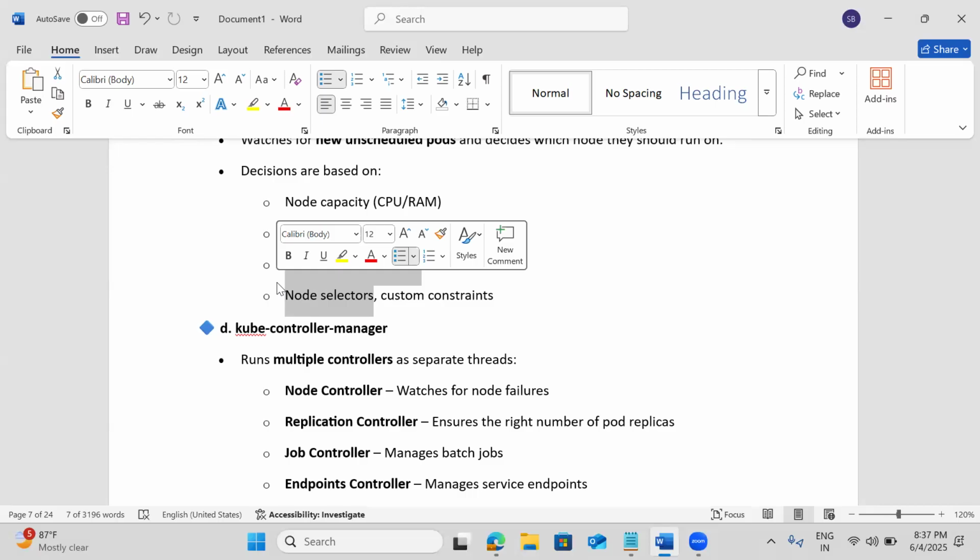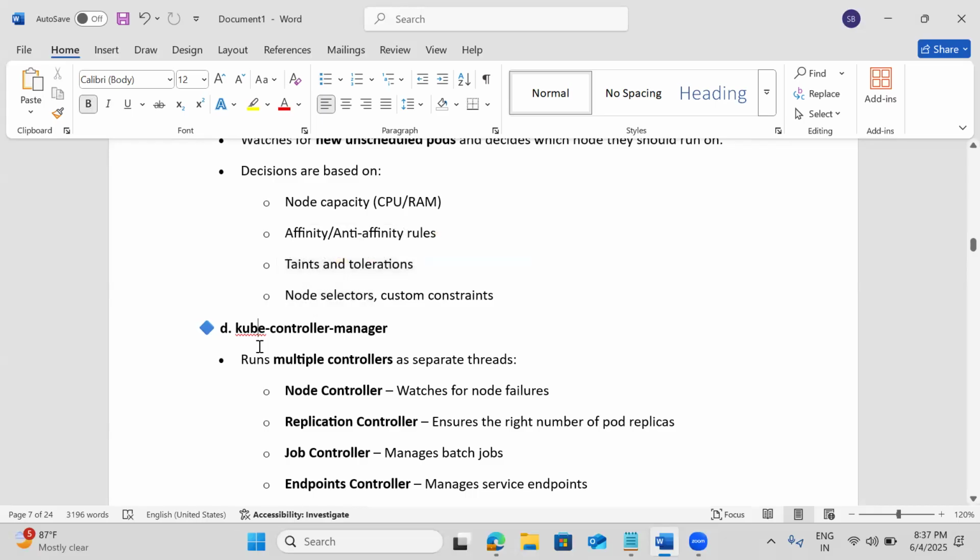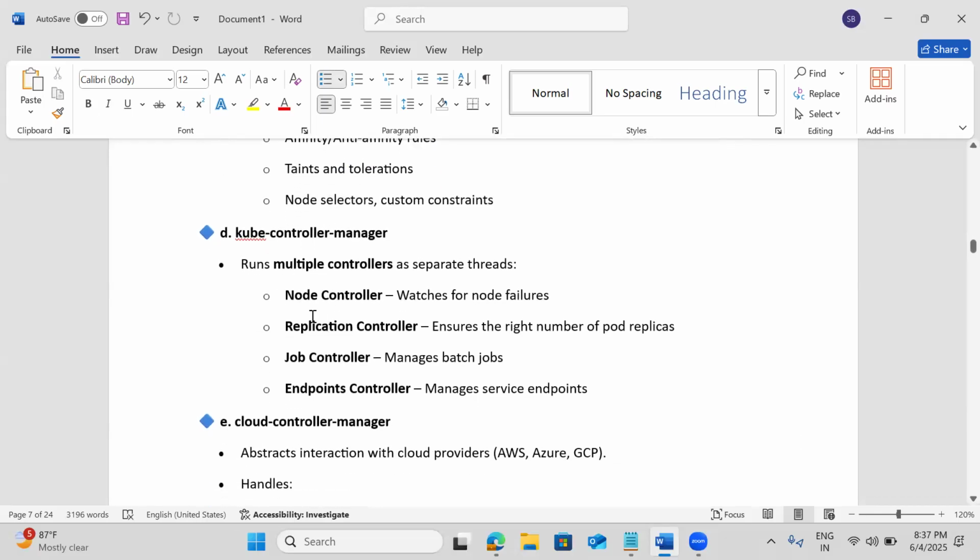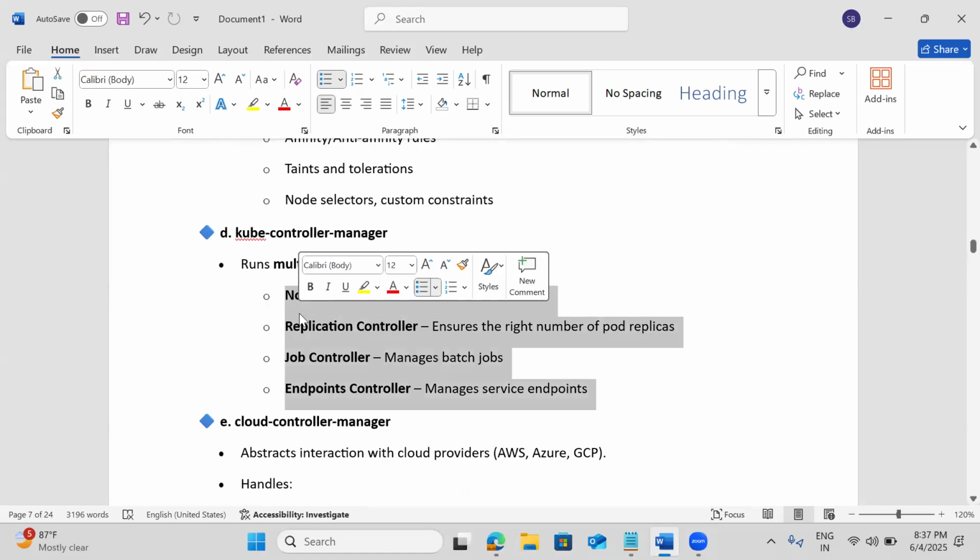Then we have the Kube Controller Manager, which watches all the node failures, pod failures, jobs, and service endpoints. If any node fails, it will verify and try to remove it from the controller. Or if your number of pods are not running as per expectation, the desired state needs to be maintained by these controllers.